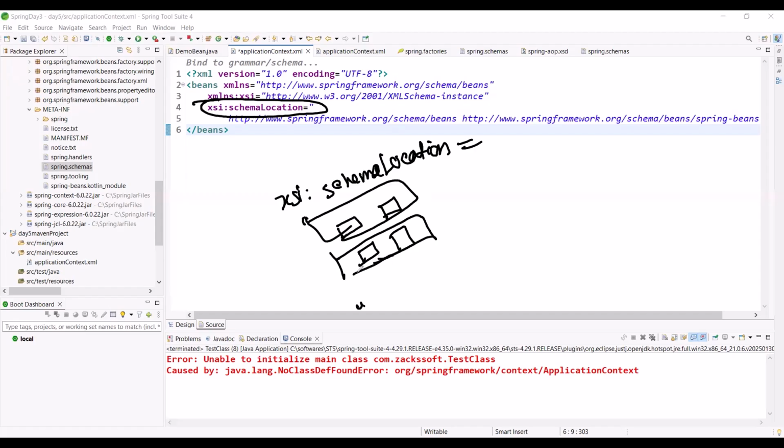So what does pair mean? You should write the namespace URI, and you need to write the actual schema, the actual XSD path. Is it okay?